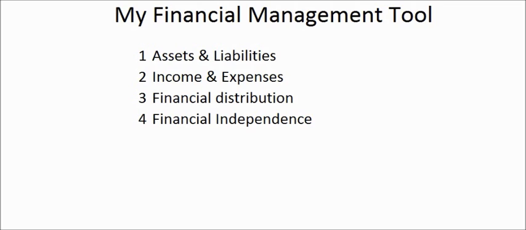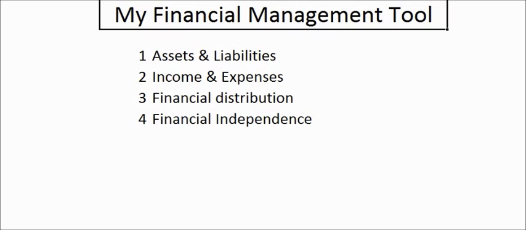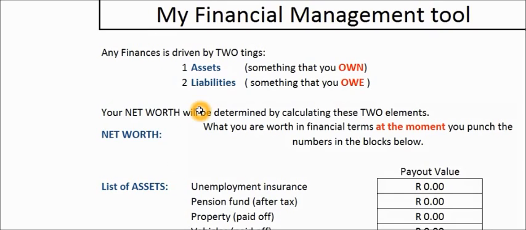So without further ado, what we're going to work with is basically assets and liabilities, income and expenses, financial distribution, and then your financial independence to see how independent you really are. I'm going to use a scenario, just as an example. So let's start with assets and liabilities. Assets is basically, just to go over it again, something that you own, and liabilities is something that you owe.